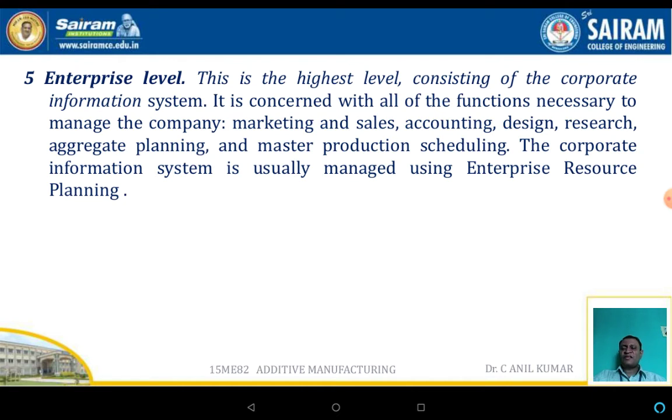Now the enterprise level. This is the highest level, consisting of the corporate information systems. It is concerned with all the functions necessary to manage the company: marketing, sales, accounting, design, research, aggregate planning, and master production schedule. The corporate information system is usually managed by enterprise resource planning.